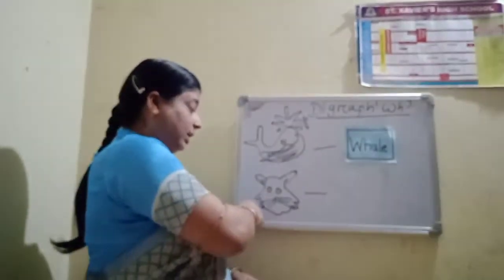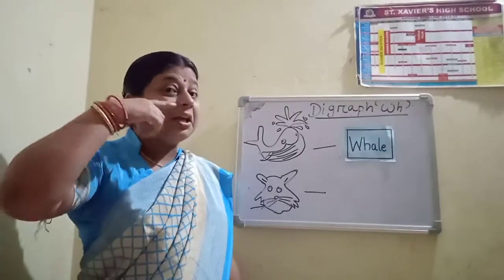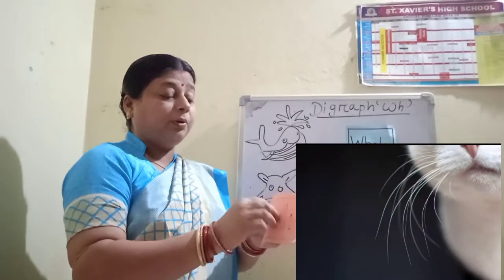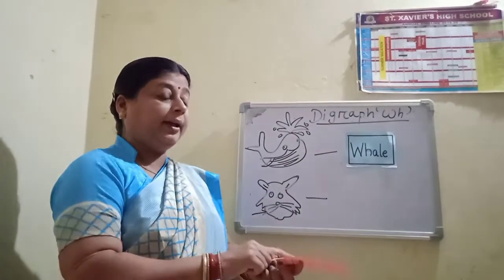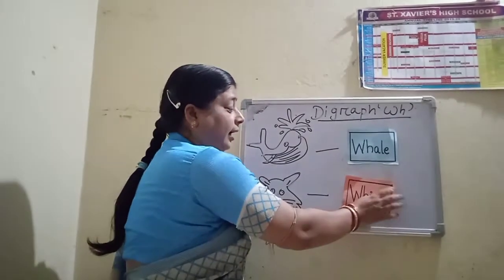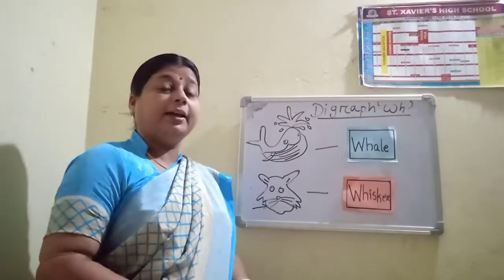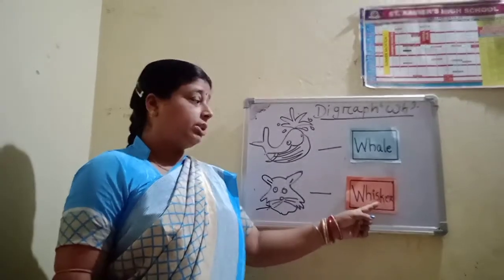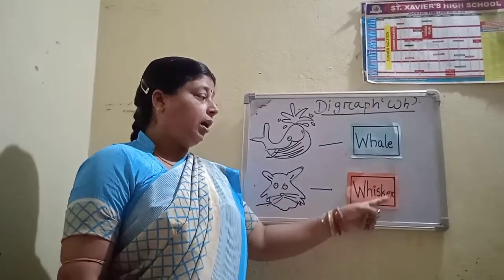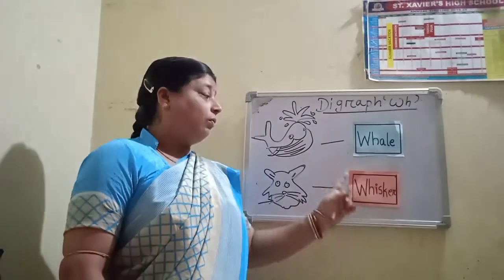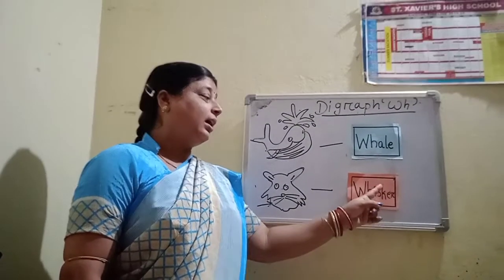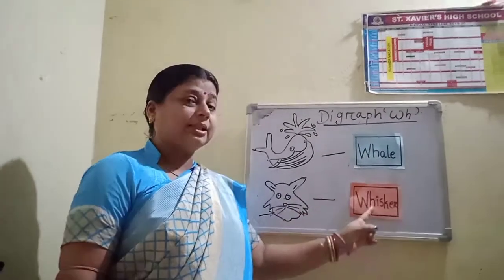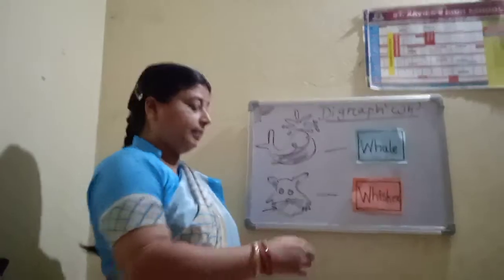What is the next picture? What is this? This is a cat's face. A cat has whiskers. What is the spelling of whisker? W-H-I-S-K-E-R. Whisker.